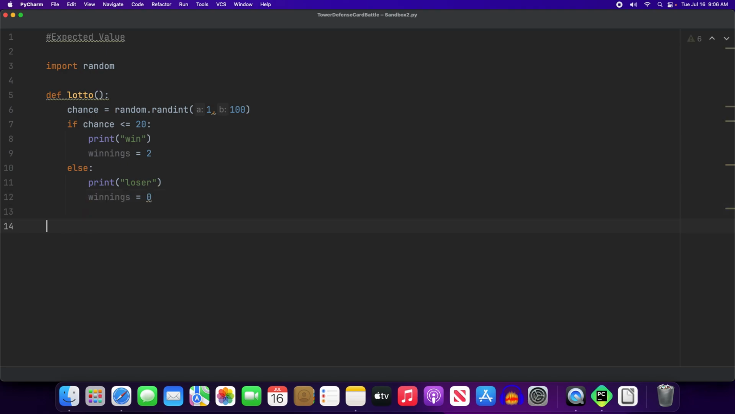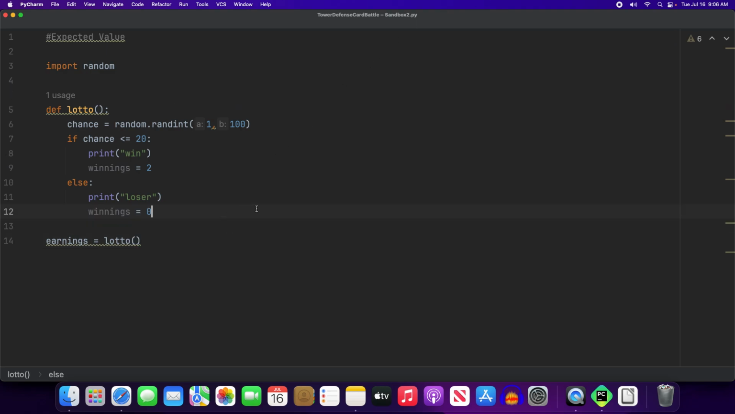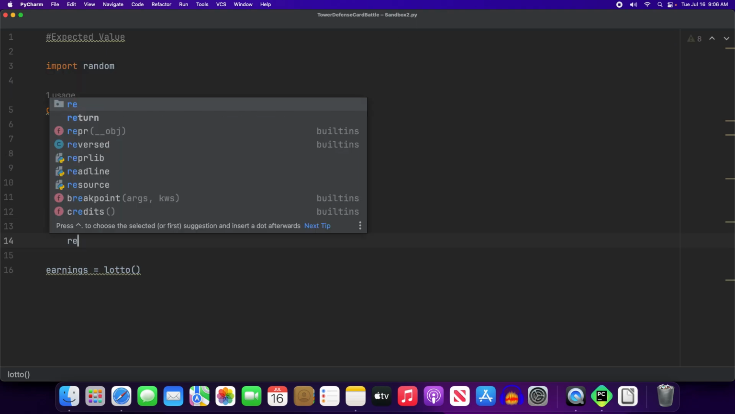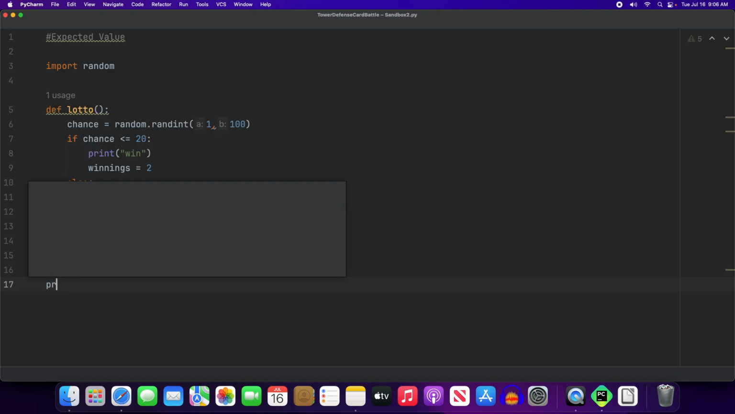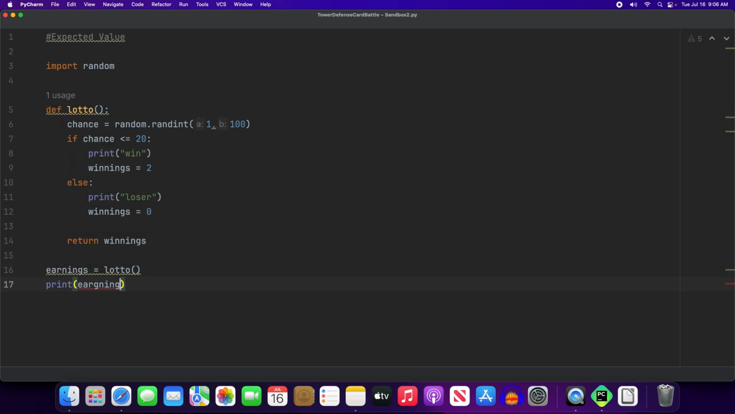Okay, so we have a function that basically emulates a very simple, very boring lottery ticket. And if we want to play just one lottery ticket, I can say earnings is equal to lotto. I forgot something in my lotto, didn't I? I forgot a return. Yeah, return winnings. So now earnings will be equal to one play on the lotto, and then I can just print earnings.